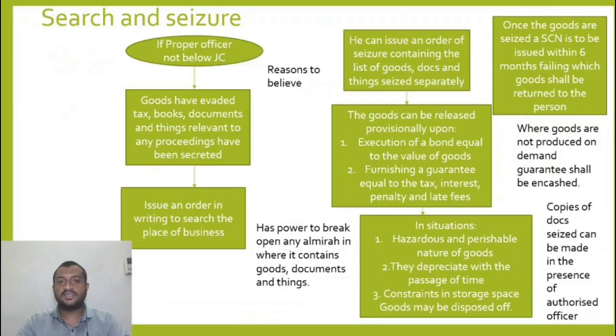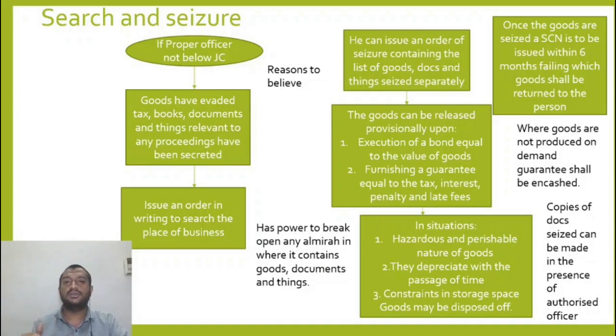Now, so this is search and seizure. Let us recapitulate once. When can this officer search? See, the basic premise is I'm finding something. I want something from your house or premises, be it books of accounts which are evidence for certain proceedings which are being carried out, or goods which have evaded tax. Maybe that is what I'm looking for. So I want something, that is why I conduct a search.